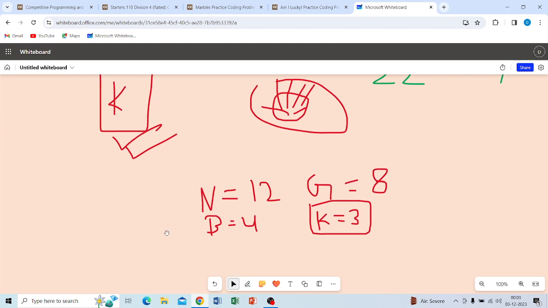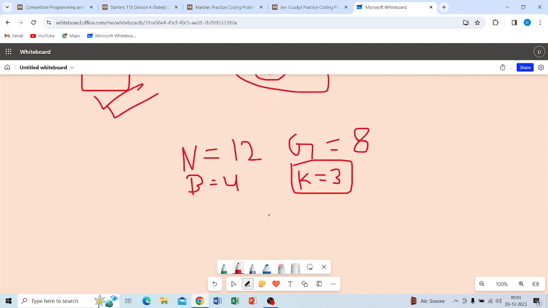So how can you solve it? How many groups can be made by the boys? It is 1, because there are 4 students and one group has 3, so the number of groups from the boys' side is 1, and one student would be left.